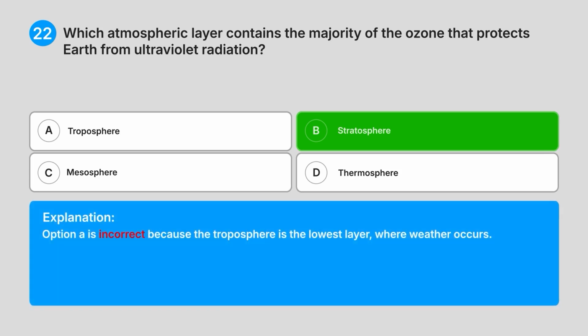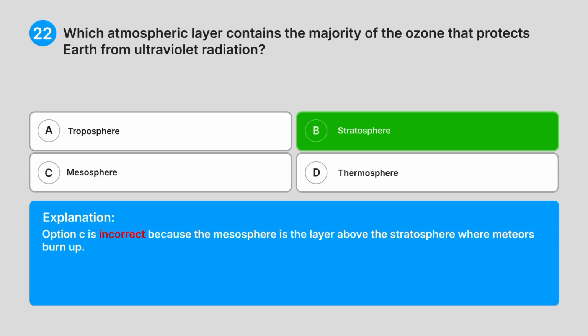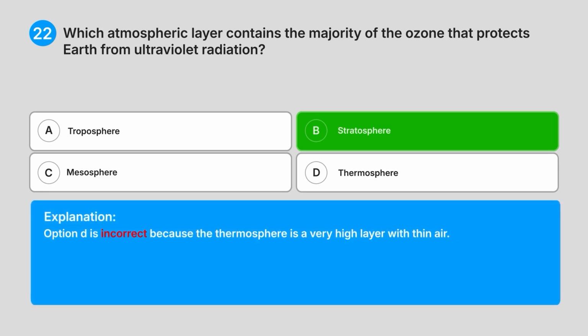Option A is incorrect because the troposphere is the lowest layer, where weather occurs. Option C is incorrect because the mesosphere is the layer above the stratosphere where meteors burn up. Option D is incorrect because the thermosphere is a very high layer with thin air.